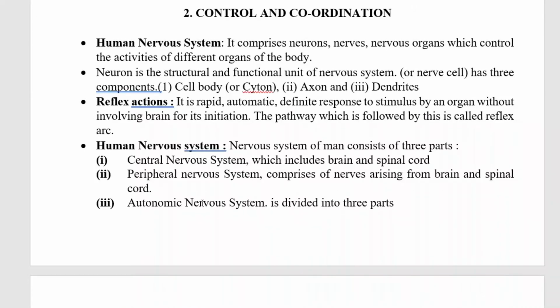Next chapter is control and coordination. First is the human nervous system. It contains neurons, nerves and nervous organs which control the activities of different organs of the body. The neuron is the structural and functional unit of the nervous system, and there are three parts in the neuron: the cell body or cyton, the axon and the dendrites.